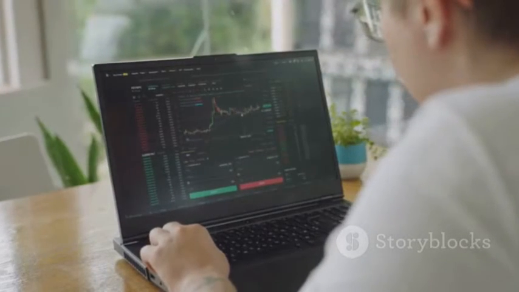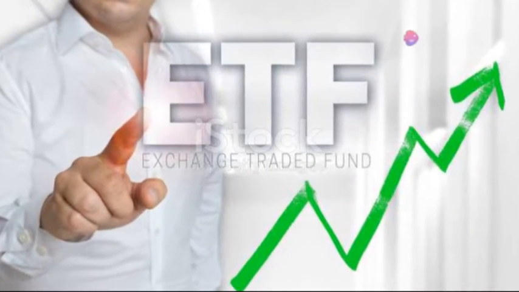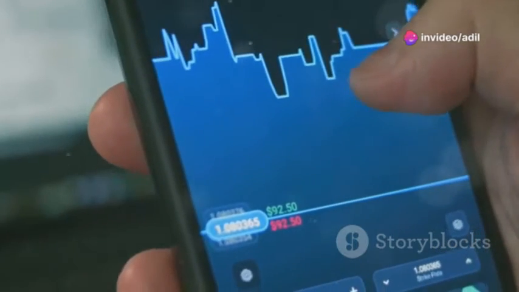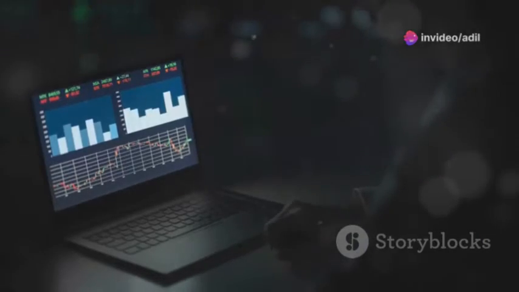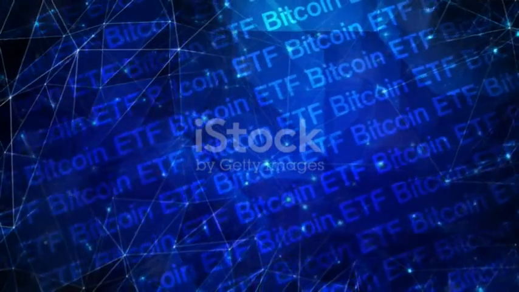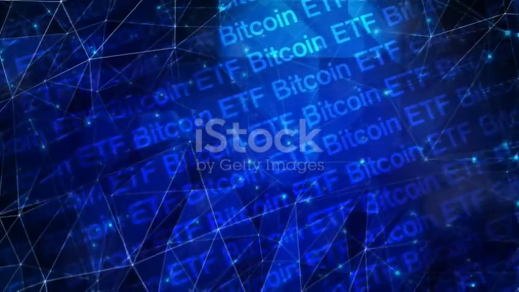Consider your investment goals. Do you want to invest in a specific market sector? There's probably an ETF for that. Are you looking for a hands-off investment? A target date mutual fund might be a good fit. The most important thing is to do your research. Understand the differences between mutual funds and ETFs. Choose the investment that aligns with your financial goals and risk tolerance.